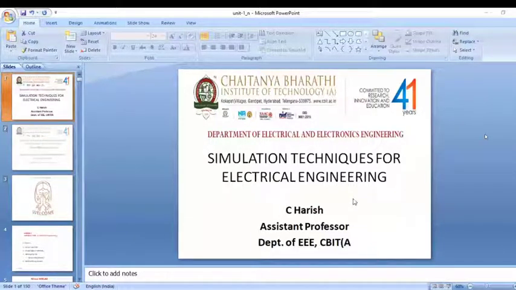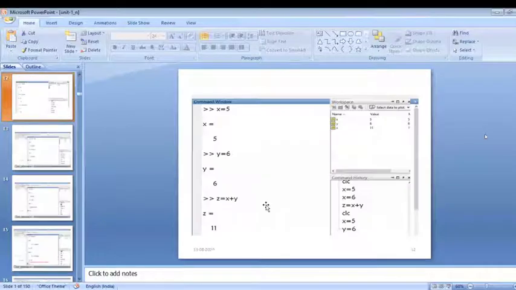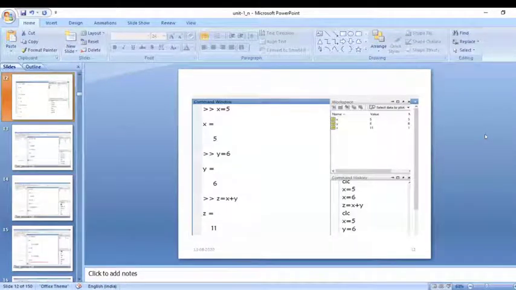Okay, coming to assigning the variables. How are we assigning values to the variables? In the first one, let me have x equal to 5. We are assigning the value 5 to x, and it stores x equal to 5. Then we are asking to store the value 6 in y. So it is doing like this. Let me show this in MATLAB.